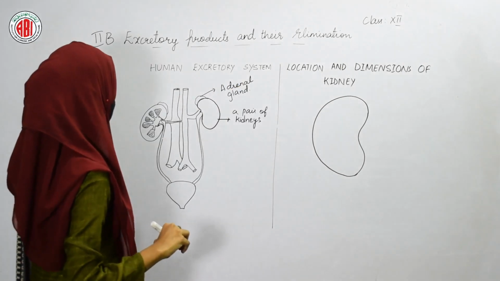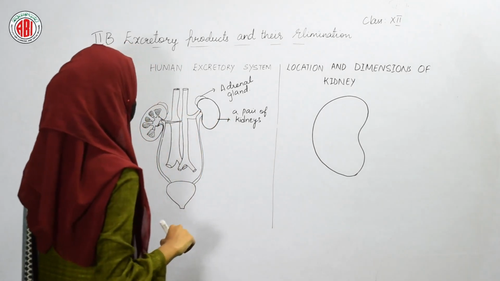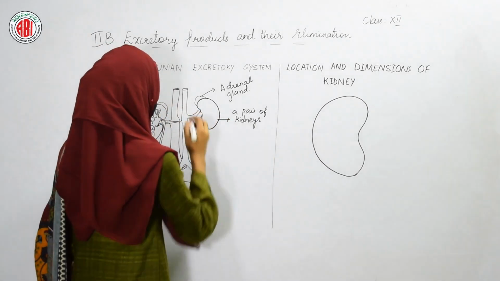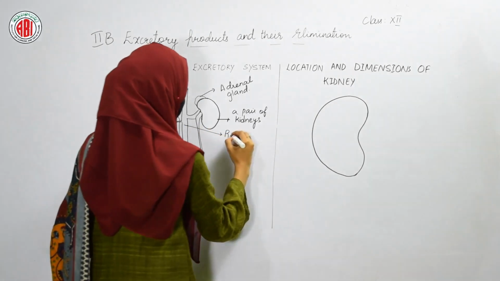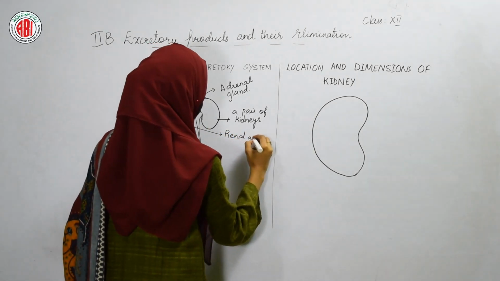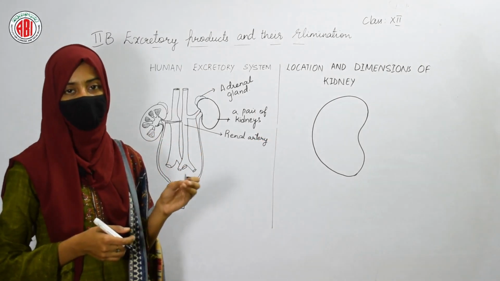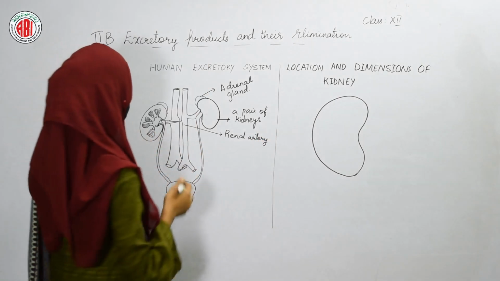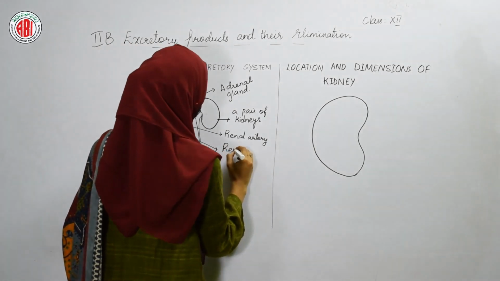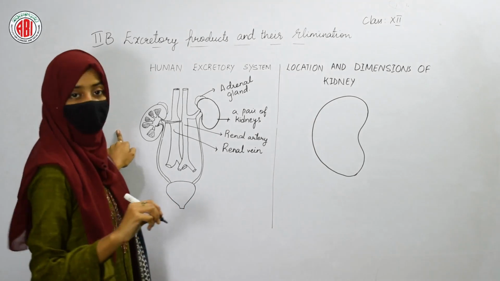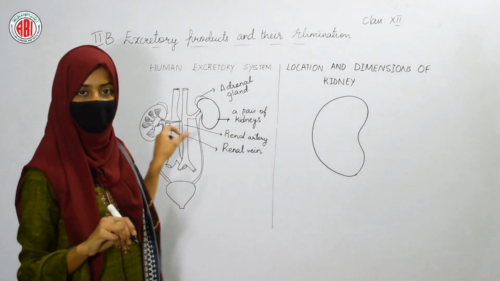The blood which is going to enter our kidneys comes through the arteries. The artery which carries the blood to the kidneys is called the renal artery. After the blood purification, the blood present in the kidneys is taken by the veins called the renal vein. After the purification of blood, that is, after the formation of urine in both the kidneys,